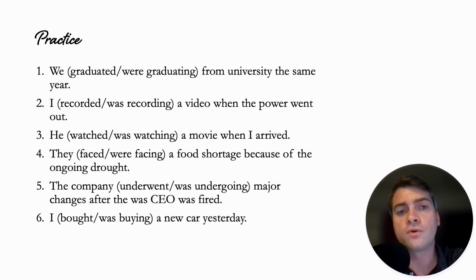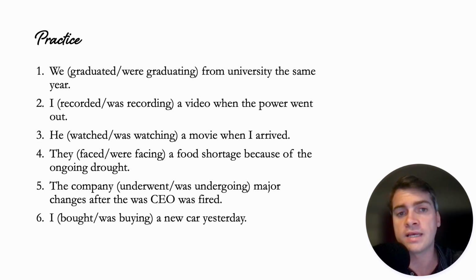Number 1, we graduated from university the same year, okay? Because the same year is one specific time in the past. So if we both graduated at the same time in the same year, then we both graduated at the same specific time, okay. It's not something that was in progress. You could say, we were shopping at the mall at the same time, because then that was an activity that was going on. But when you say we graduated, which is finished in the past, and they happened in the same year, we both graduated, okay? Because it's both finished and completed in the past.